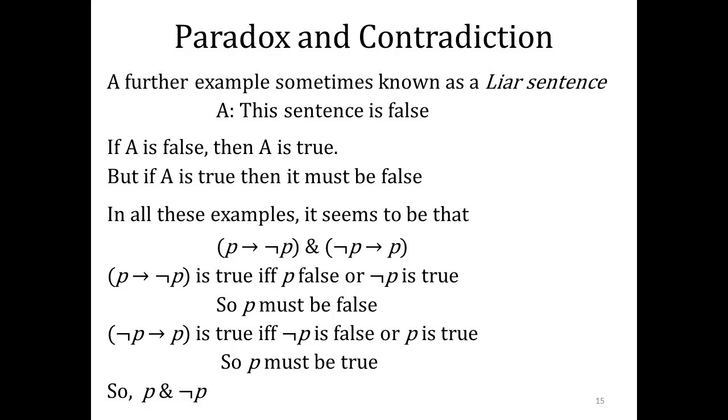In all these examples, it seems like the truth of it implies the falsity of it, and the falsity of it implies the truth of it. And so P arrow not P, because both of these conjuncts are true, is true if and only if P is false or not P is true, which means it has to be false. And similarly, not P implies P is true if and only if not P is false, or P is true, which means it must be true. And so we get to the real devastating result here, P and not P. So contradiction. But what's so bad about contradiction?